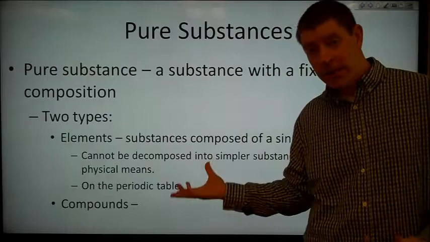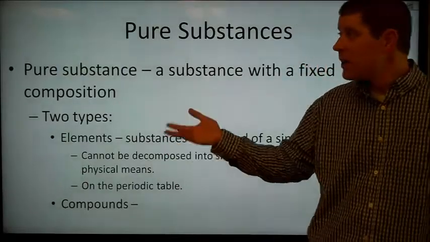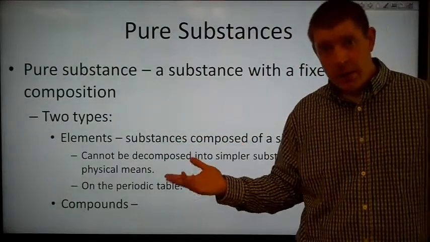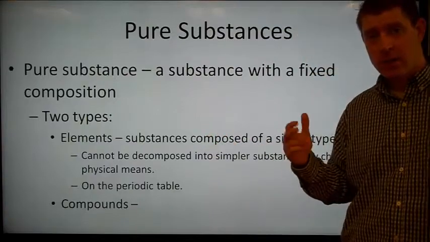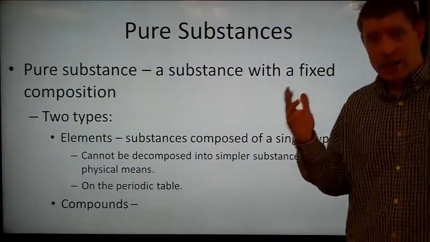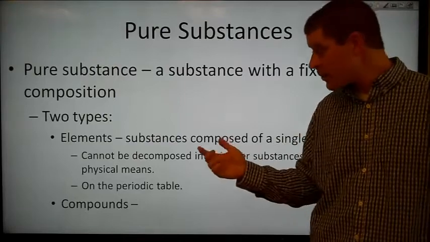The elements are also listed on the periodic table. There are only roughly 118 of them, depending on when exactly you're watching the video. There may have been another one discovered by then.